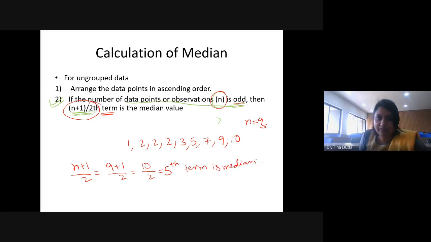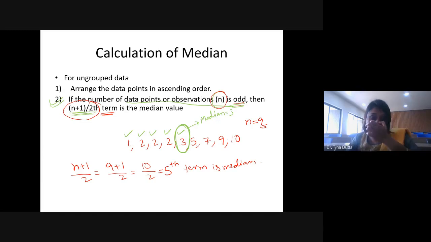What is the fifth term? After arranging in ascending order, you have to count from the start. So this one is the first term, second, third, fourth, fifth. The fifth term is this one, 3. So what is the median value? Median is 3 in this case, right?